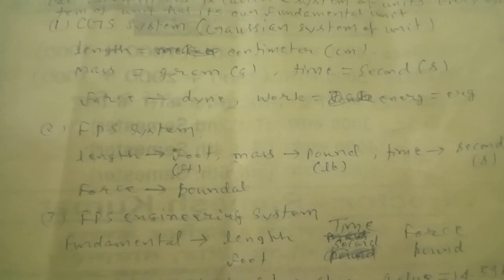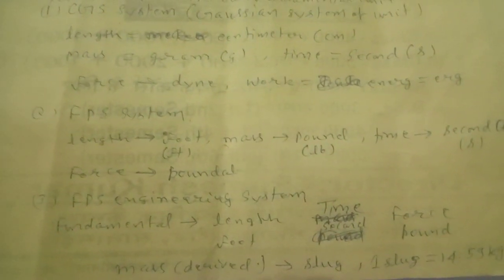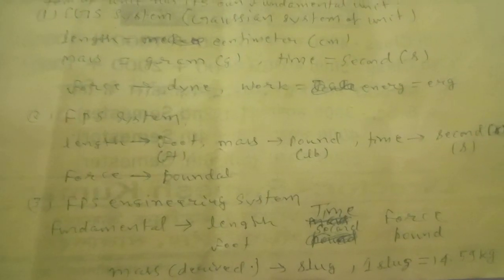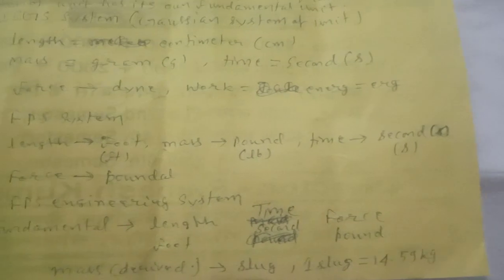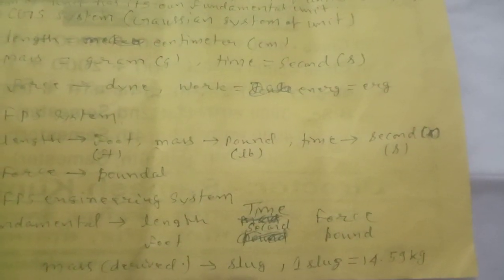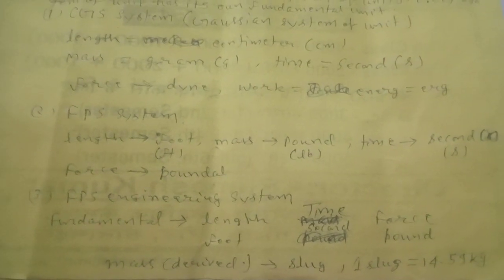Second, the FPS system. In this system, length is measured in foot, symbol ft, mass is measured in pound, symbol lb, and time is measured in second, symbol small s. And in this system the unit of force is poundal.